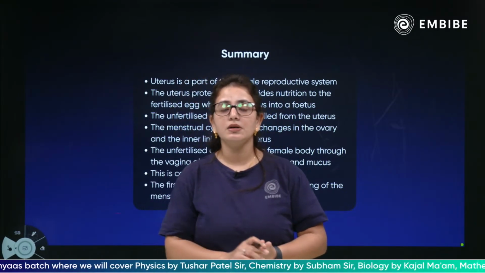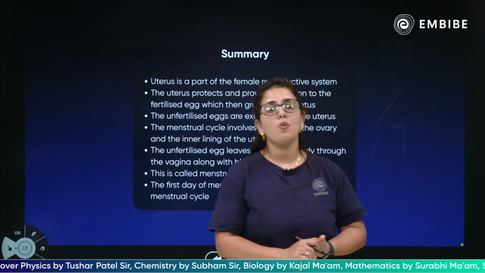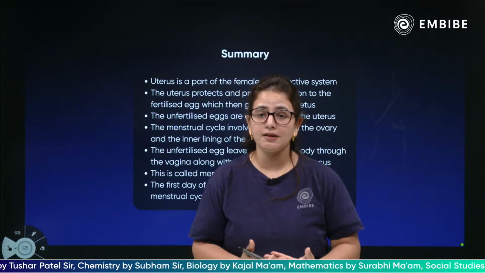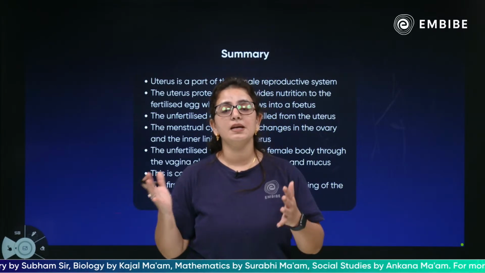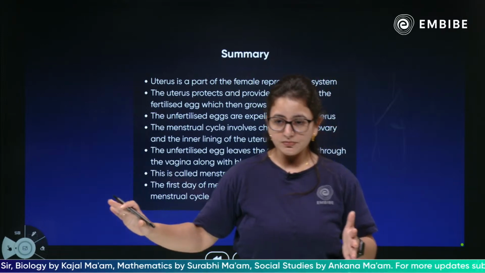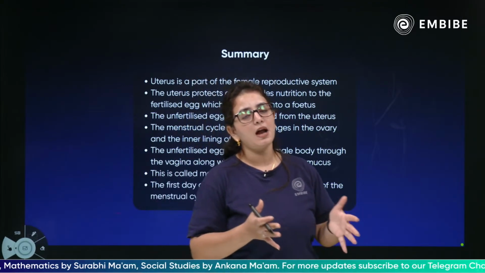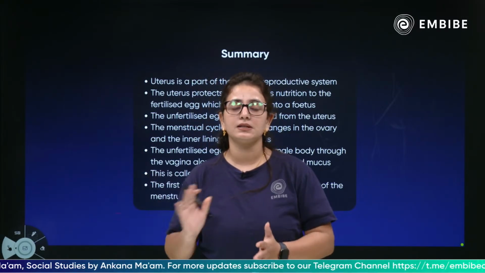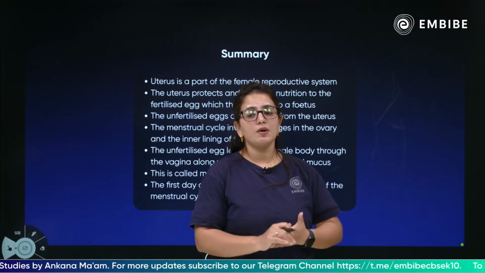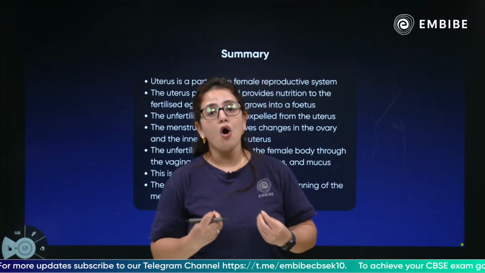So we have discussed the uterus lining, which is the endometrium, which develops over time. But when the egg is not fertilized in the fallopian tube and goes to the uterus, it is removed from the female reproductive system in the form of blood, mucus and of course tissue, through the vaginal opening, which is also the birth canal. So children, this is what we have studied, and the whole process is assisted by hormones.